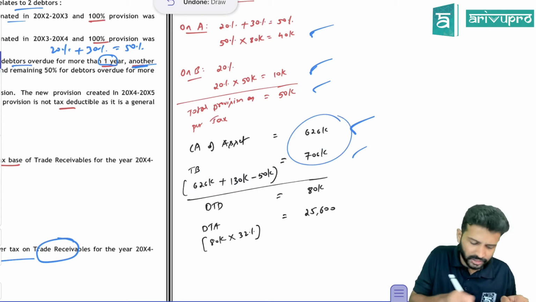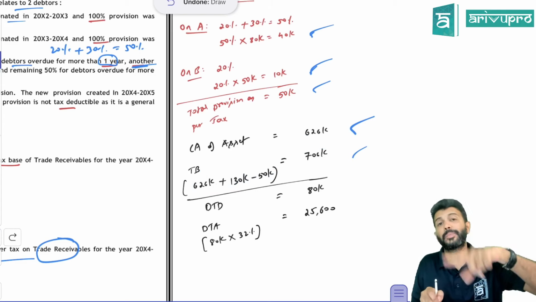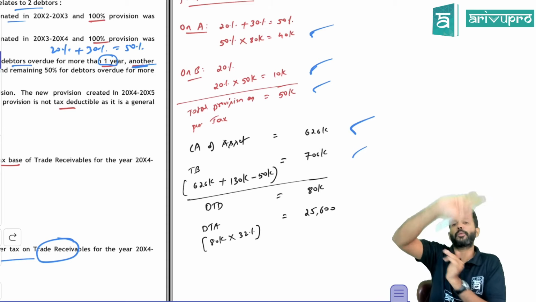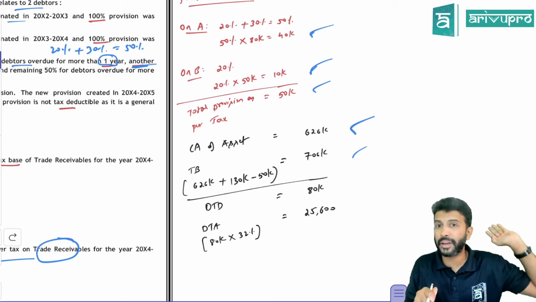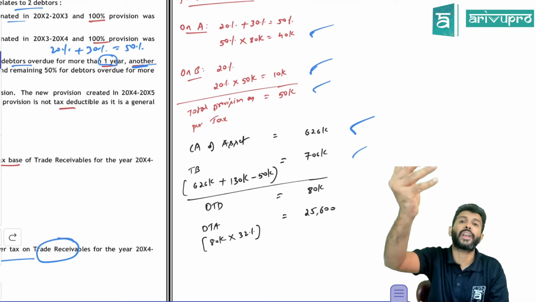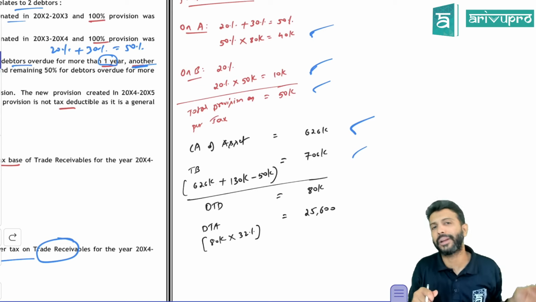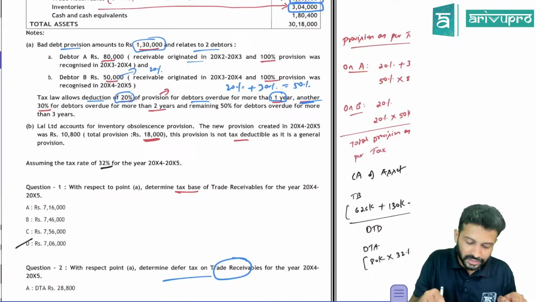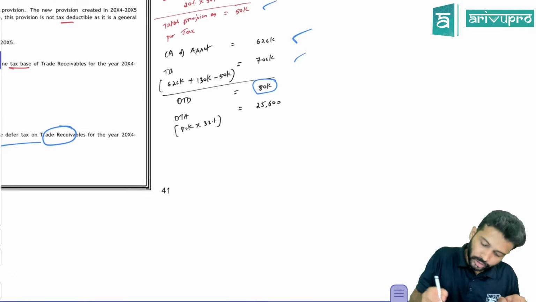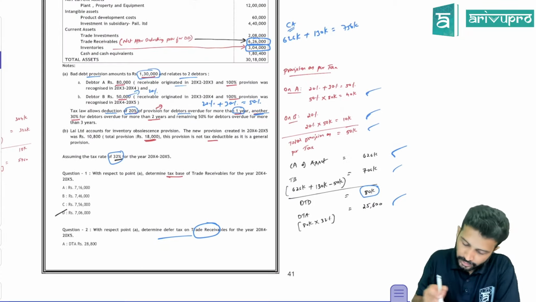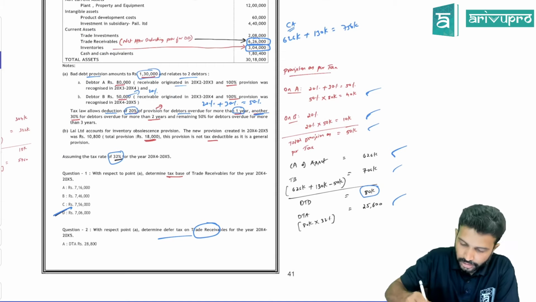Okay. So this is an asset. Carrying amount is 626. Tax base is 706. So carrying amount is lesser than tax base. For an asset, if carrying amount is greater than tax base, it is a taxable timing difference and you have to create deferred tax liability. Here carrying amount is lesser than tax base, so it is the opposite. You will get a deductible timing difference. The difference amount is 80,000. On this DTD, you multiply the tax rate. What is the tax rate? Same, 32%. So 32% of 80,000 gives you 25,600. They asked for the tax base, which is 7,06,000. Then they asked what you will create. You will create a deferred tax asset of 25,600.